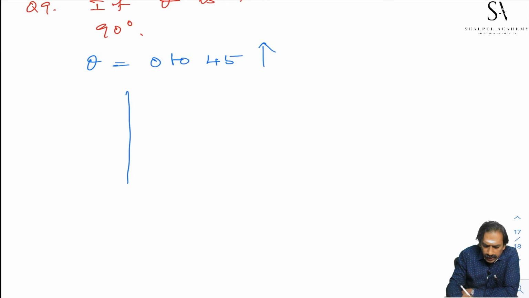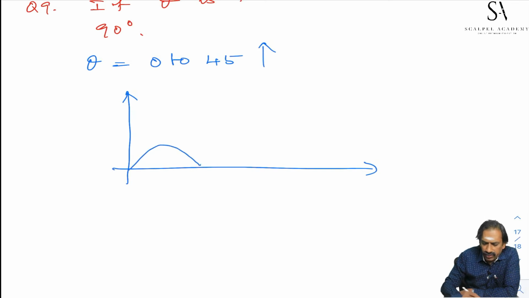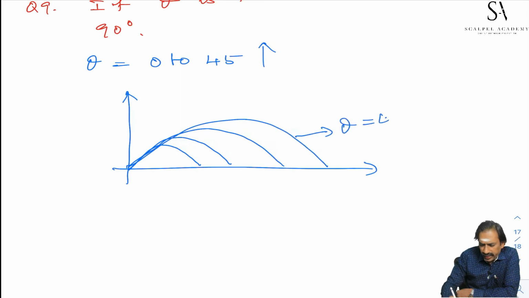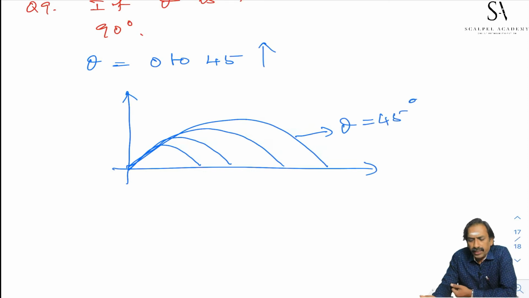The range slowly increases and becomes maximum at 45 degree. Let us see that. This is the range for an angle just greater than 0. If you go on increasing, this is for 45 degree angle, that is u square by g.